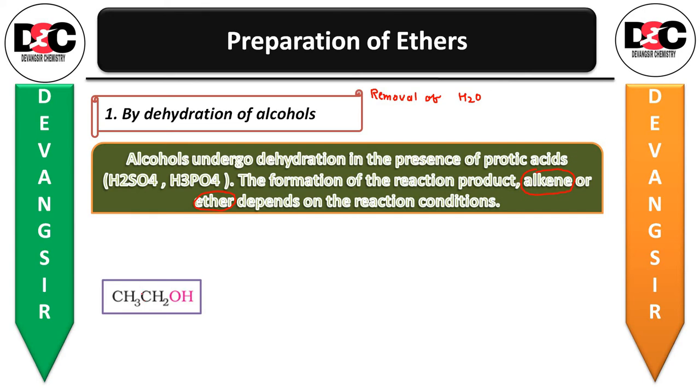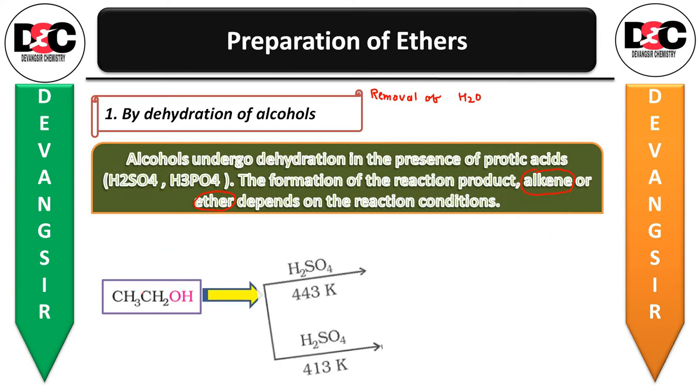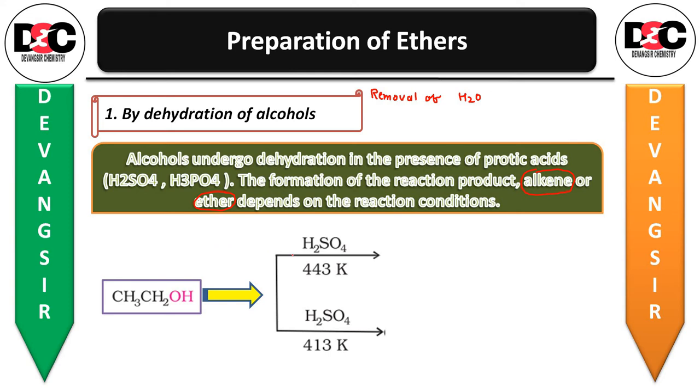Let us see that. First of all, alcohol, for example we have taken ethanol, is dehydrated to ethene in presence of H2SO4 and 443 Kelvin temperature. You will be getting the ethene and removal of water molecule will be there.